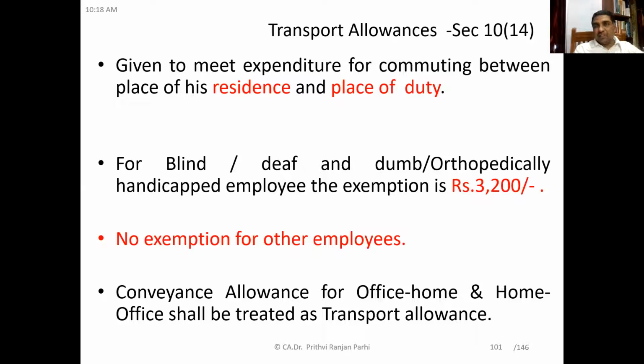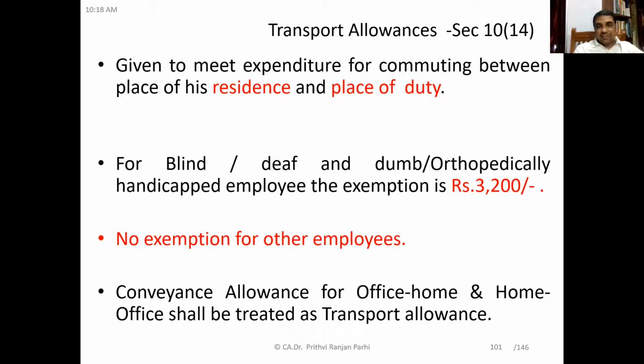There was a time when it was exempted for all kinds of employees up to some extent. But as of now, it is exempt only for blind, deaf and dumb, and orthopedically handicapped employees. That means employees who are physically challenged can avail this exemption of 3,000. Understood? No exemption for other employees.